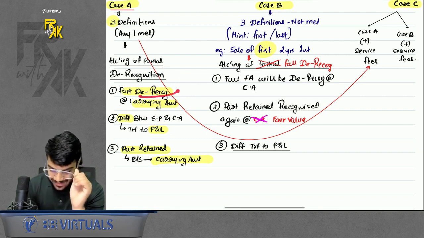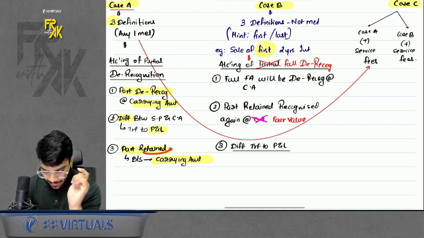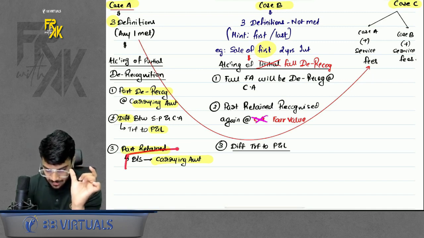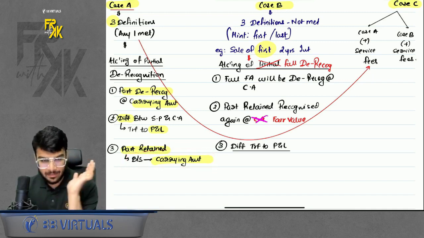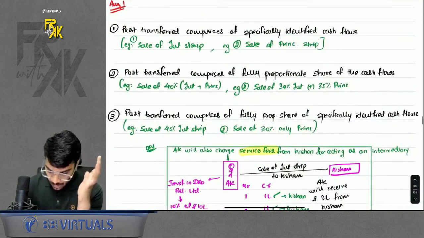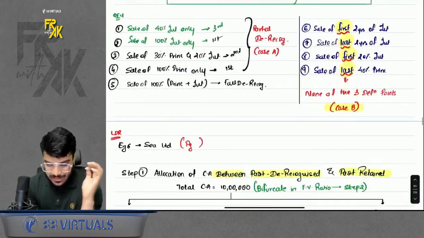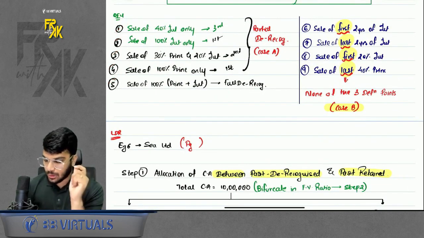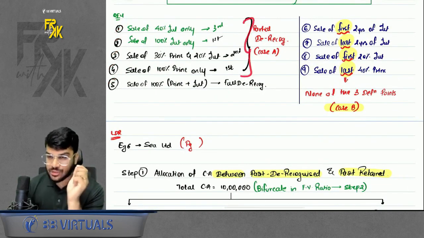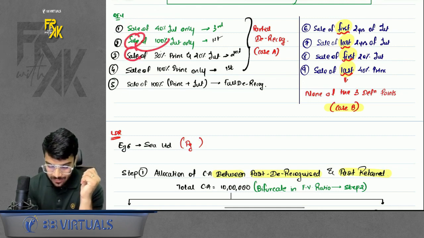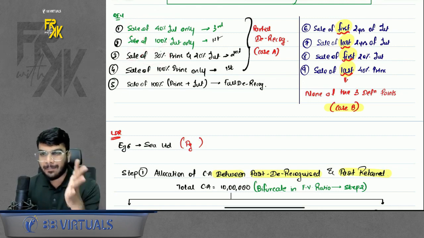So because we are not selling the full asset, there will be some part retained. If there is some portion which is retained, that retained portion will continue to appear in the balance sheet at carrying amount. I will prove this with the help of an example, so don't worry about it. Now one more thing. While I was giving you some examples of the three definitions, I also told you if the three definitions have these words. Let's say for example I was saying sale of 40% interest, or sale of 100% interest, or sale of 30% principal, then we were falling under partial derecognition.